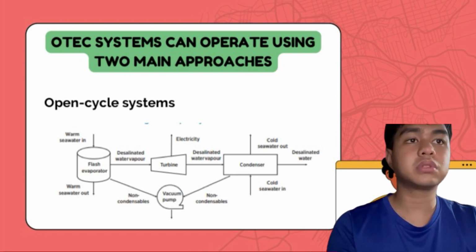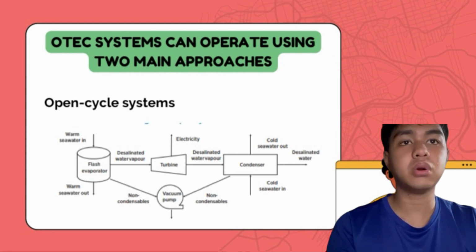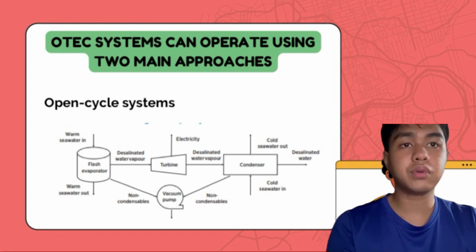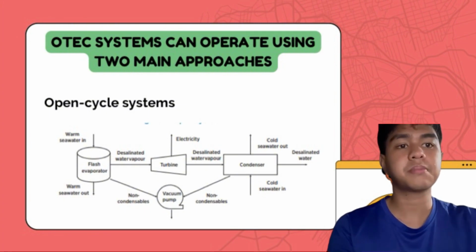Additionally, the cold seawater pumped up from below, after being used to facilitate condensation, can be introduced in an air conditioning system. As such, the system can produce power, fresh water, and air conditioning. Furthermore, the cold water can potentially be used for agricultural purposes, as the seawater from the deep region contains various nutrients like nitrogen and phosphates.